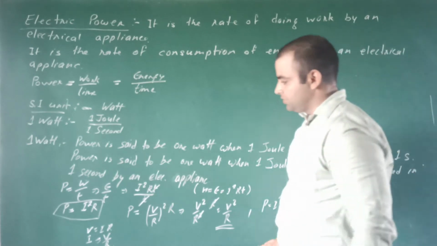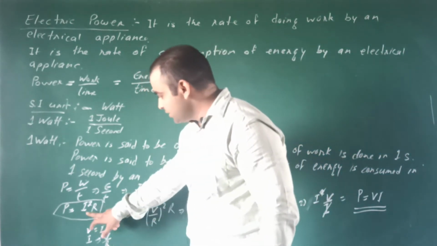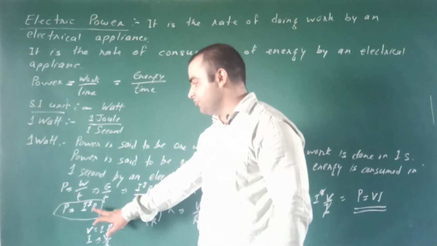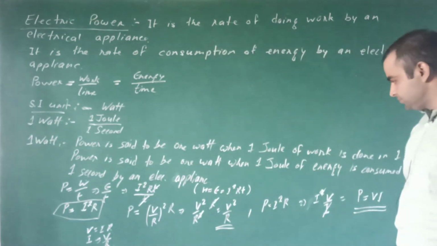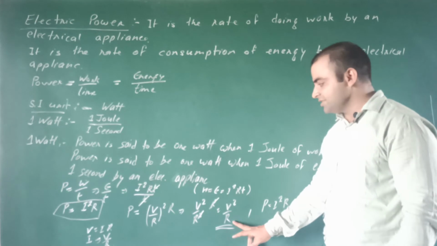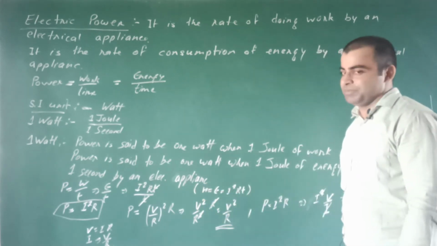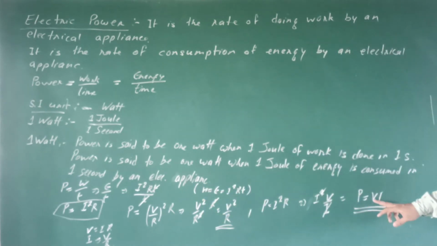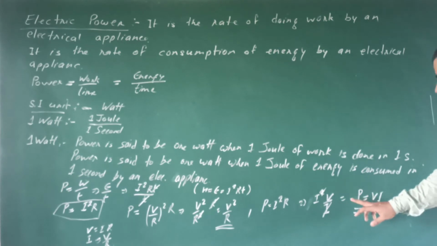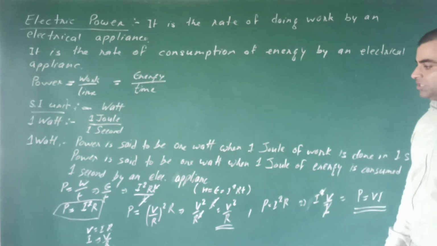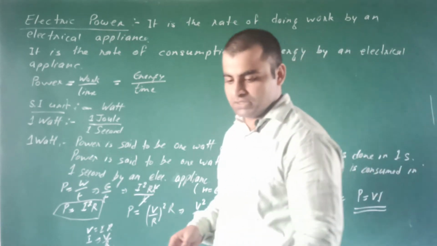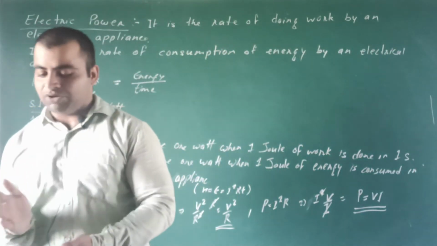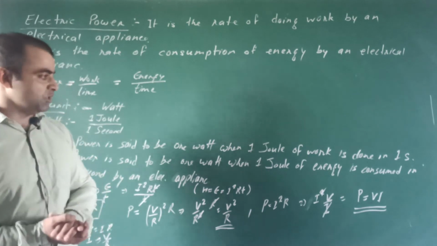So if current and resistance are given, we can find the power. If potential and resistance are given, we can find the power. If potential and current are given, we can find the power. So these are the three formulas with the help of which we can find the power.